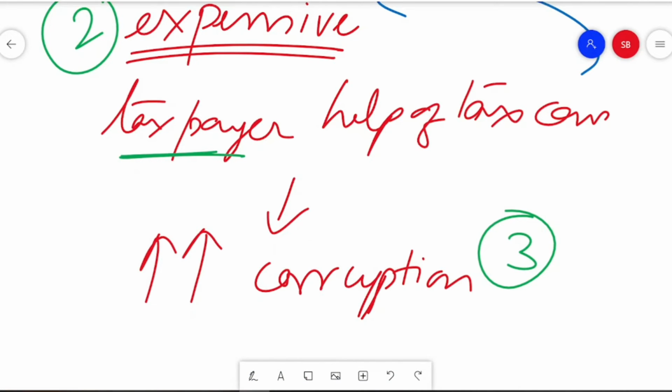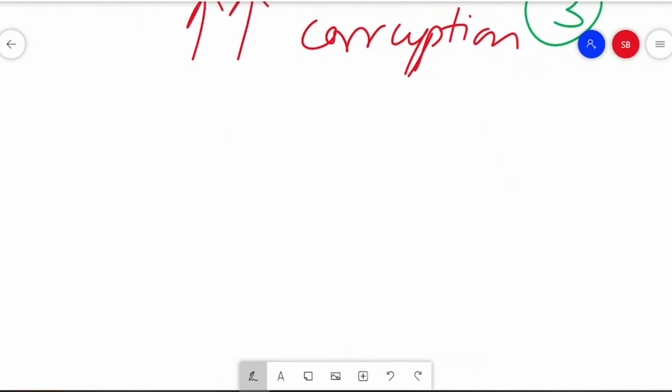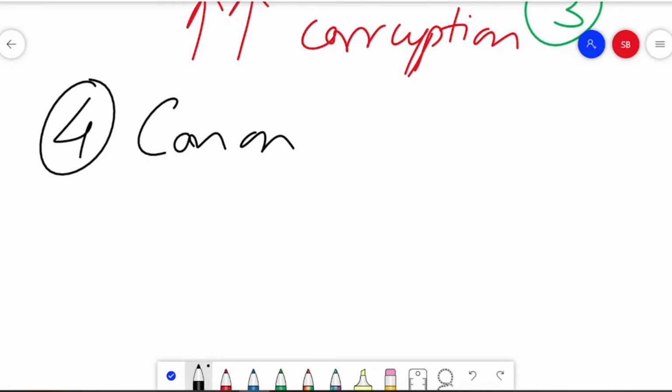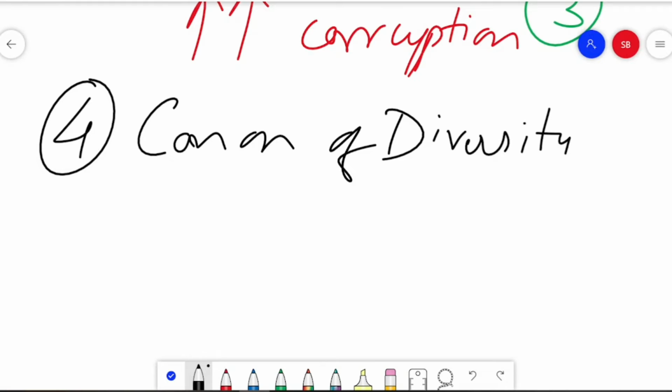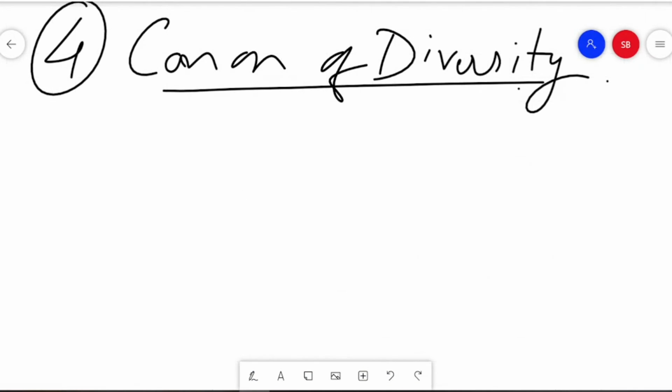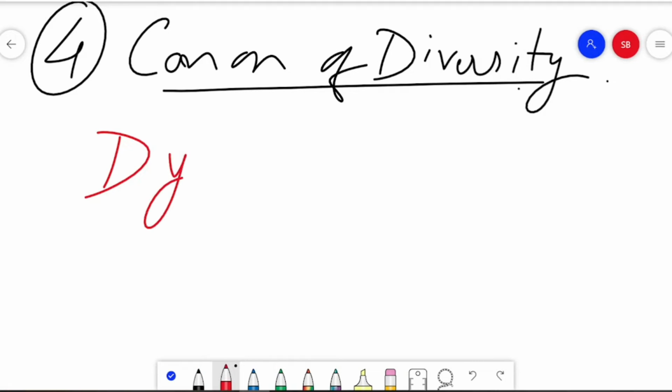All right, now with that, let's move to the fourth and final canon of taxation used by modern economics, that is the canon of diversity. The first word that comes to our mind after hearing diversity is dynamics.